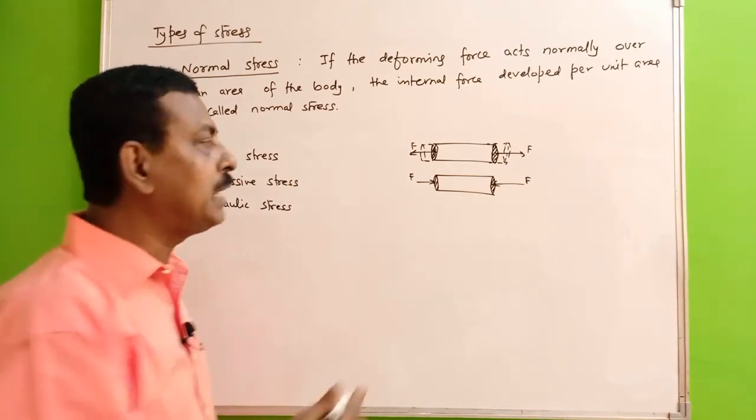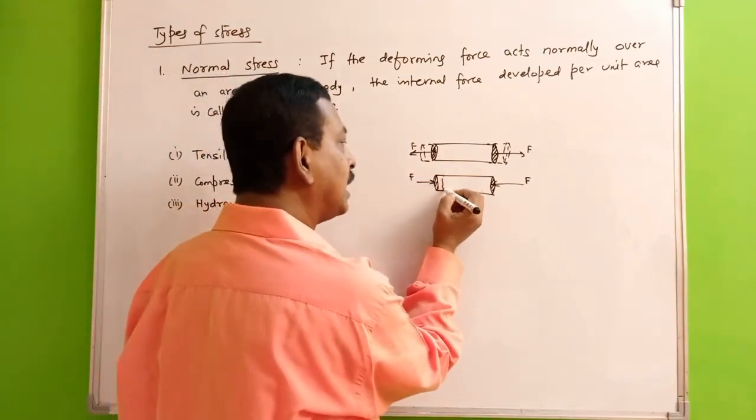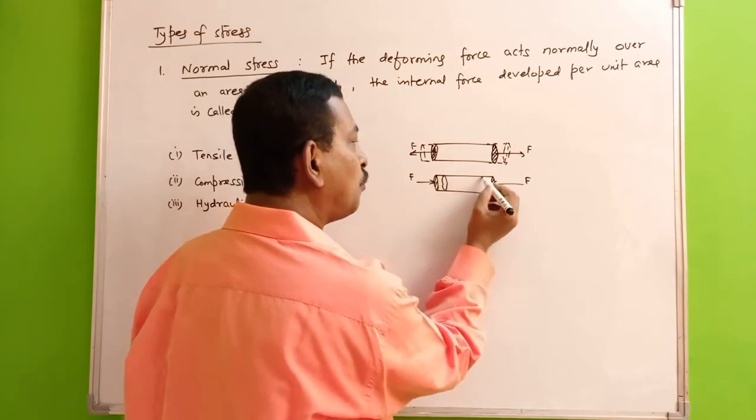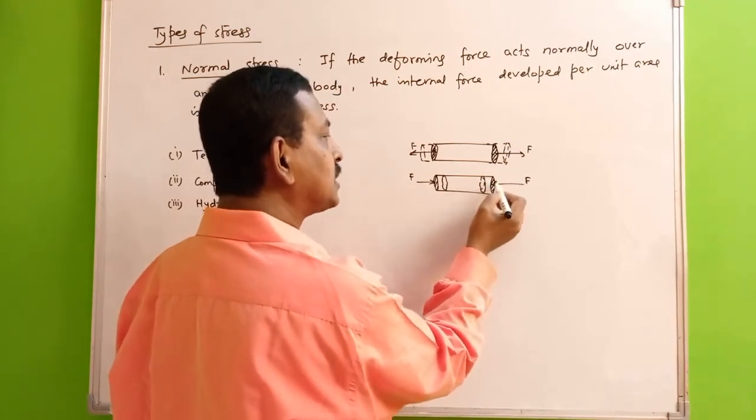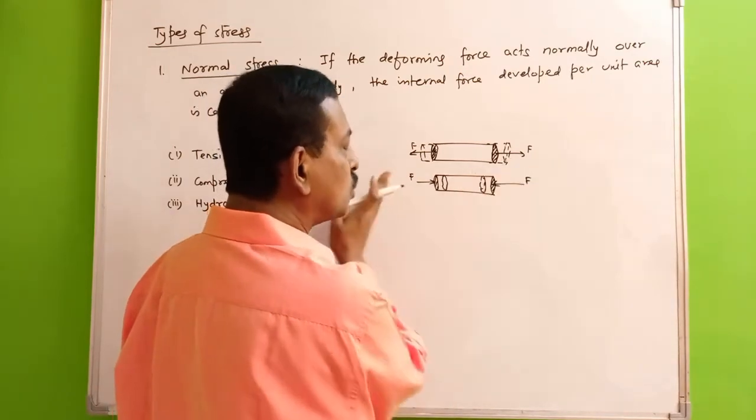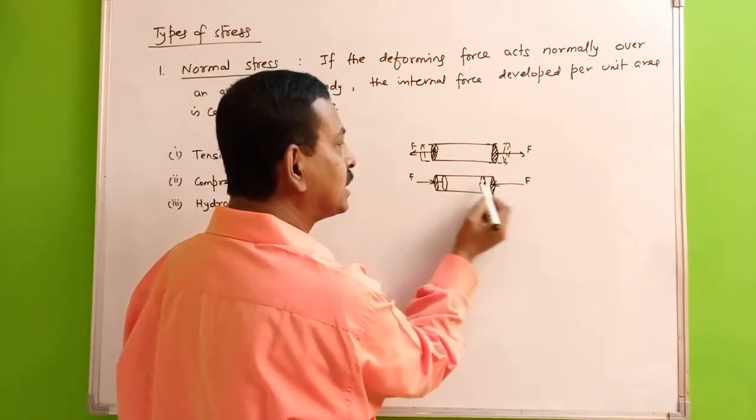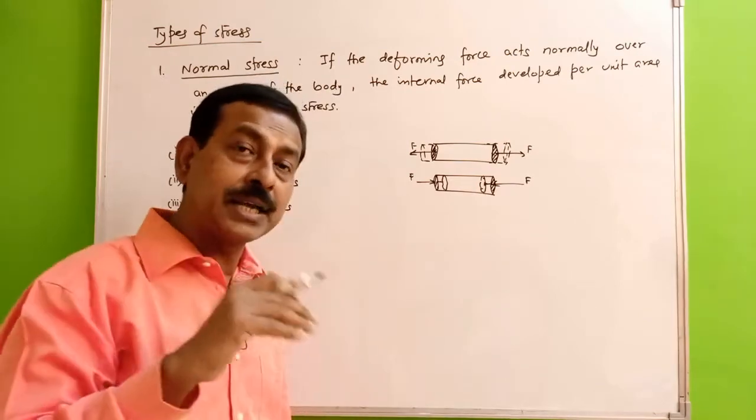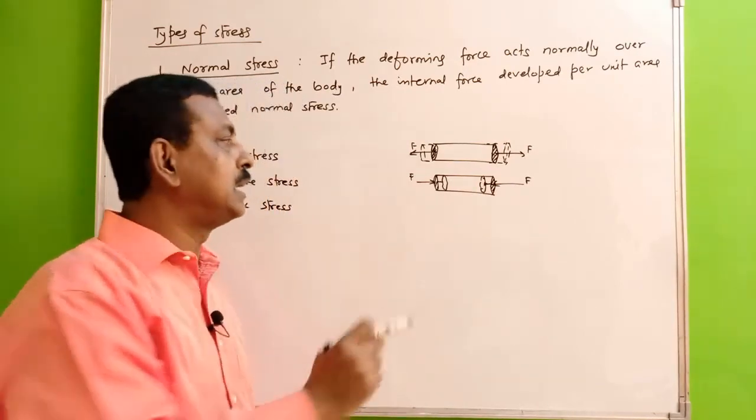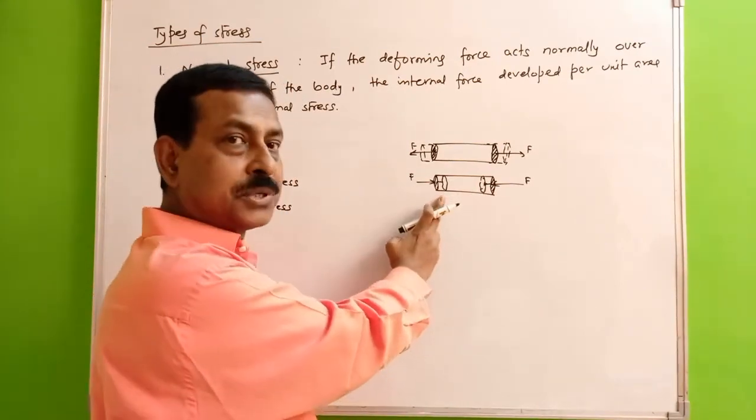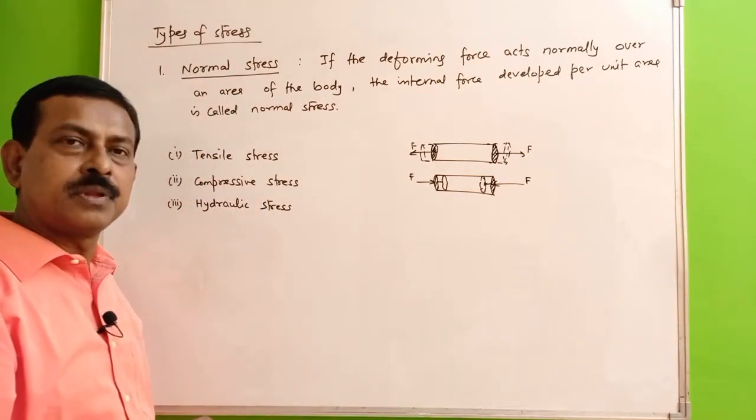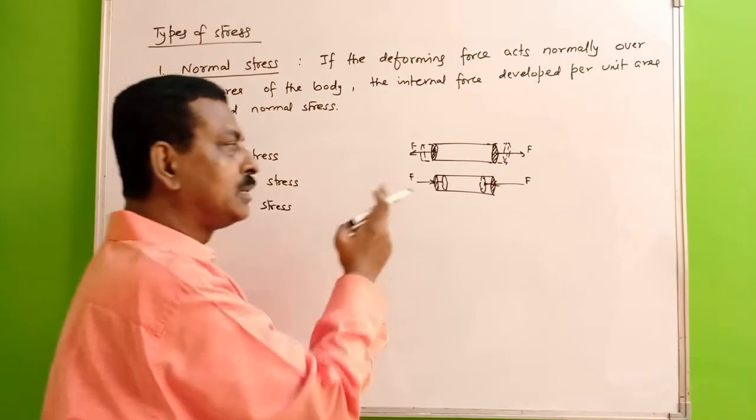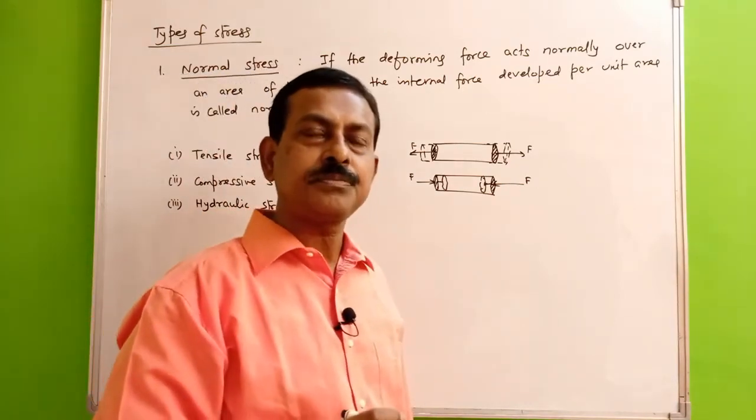In the same way, if you are applying force on this body and you are trying to decrease its length, because you are exerting force normal to the surface, and there is a decrease in its length in the direction of the applied force, then in that case the stress developed is called the compressive stress. So this is also another type of normal stress.